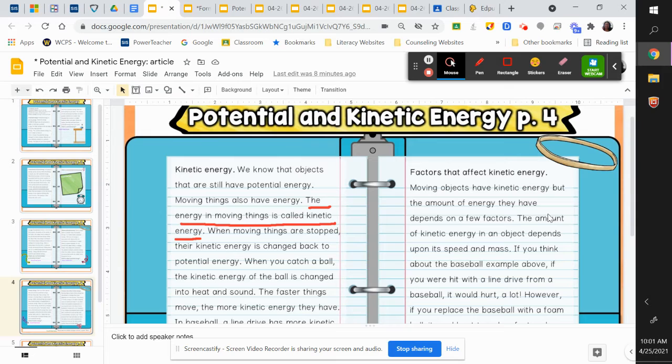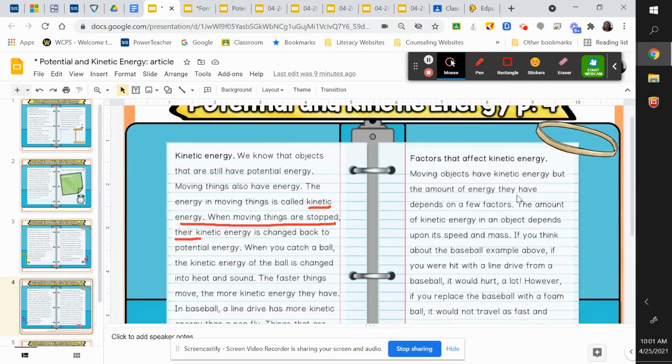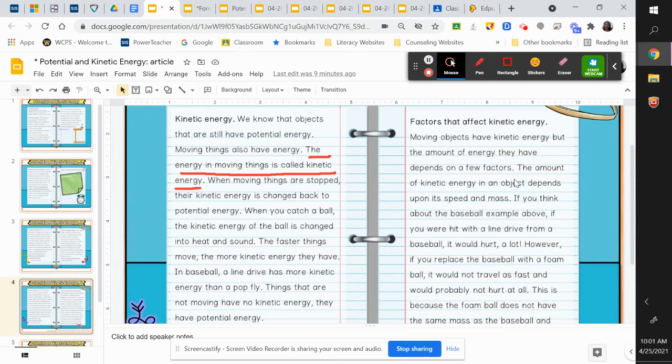So what can affect the fact that something is moving, right? Can anything make that movement change? Moving objects have kinetic energy, but the amount of energy they have depends on a few factors. The amount of kinetic energy in an object depends upon its speed and its mass, right? So how fast it's moving and the amount of space it takes up.